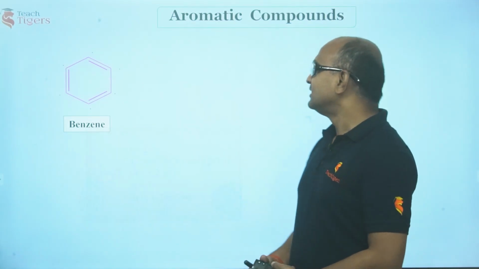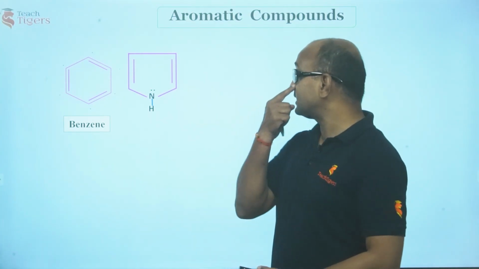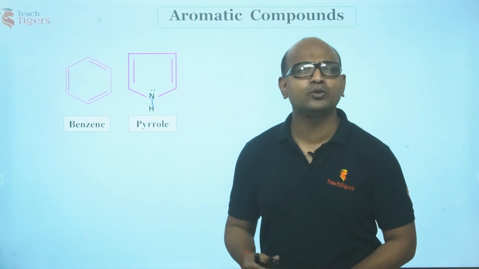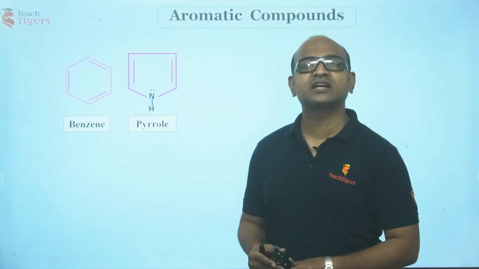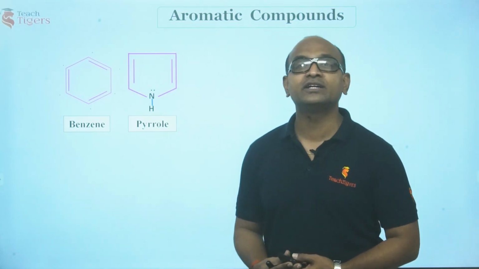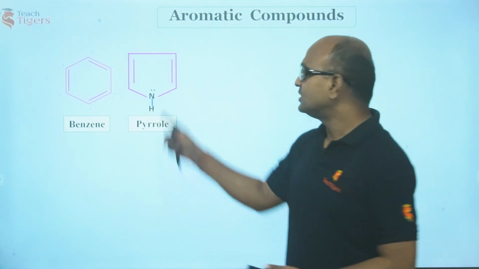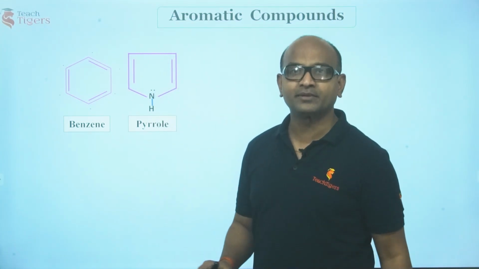Guys, there is one more example here that I would like to give. We call this pyrrole. This is even cyclic, it is not homocyclic. We call this compound heterocyclic. I have already discussed this. We call it pyrrole. This is cyclic, it is planar, all the atoms are sp2 hybridized.